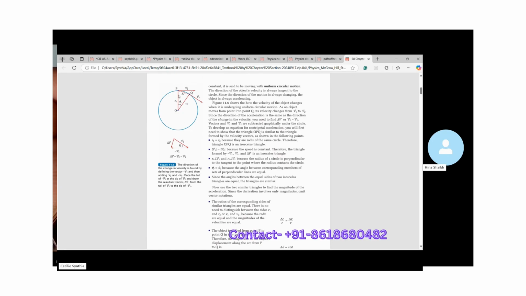So that's why you're saying delta R by R is equal to delta V by V. This side upon this side is what we have to find out, this delta V by V. In general, either it is V1 or V2, it doesn't matter because both of them are the same. Similarly, R1 or R2 doesn't matter. Both of them are simply R. That's what they're saying. The ratios of the corresponding sides